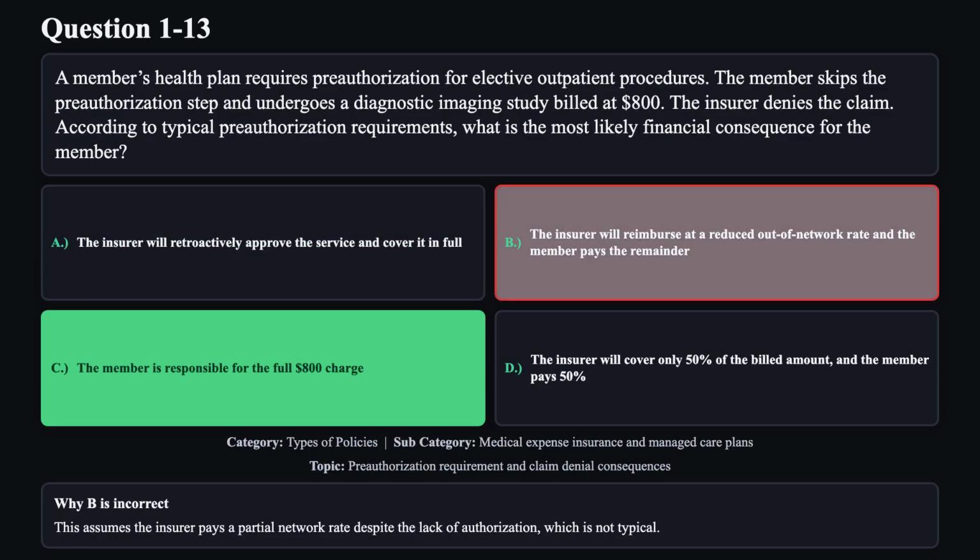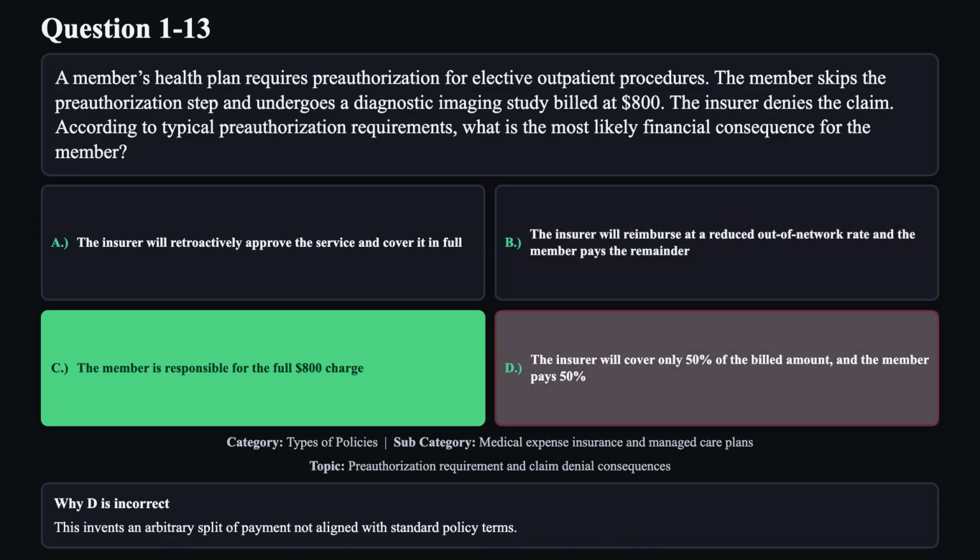Reason B is not correct. This assumes the insurer pays a partial network rate despite the lack of authorization, which is not typical. Reason D is not correct. This invents an arbitrary split of payment not aligned with standard policy terms.